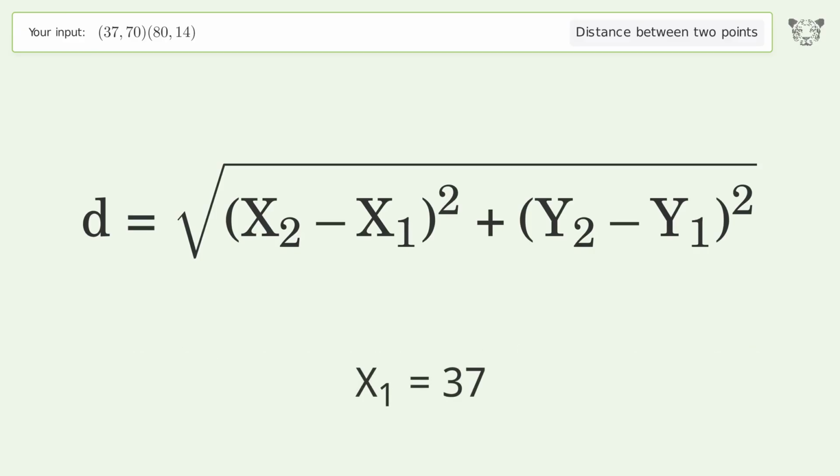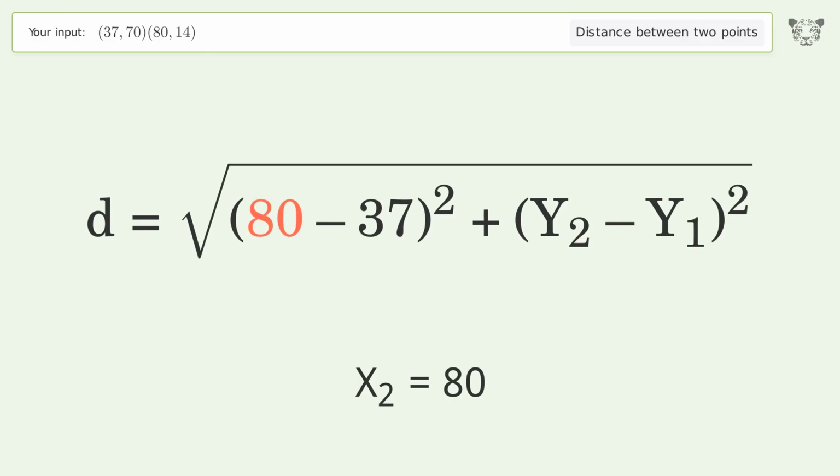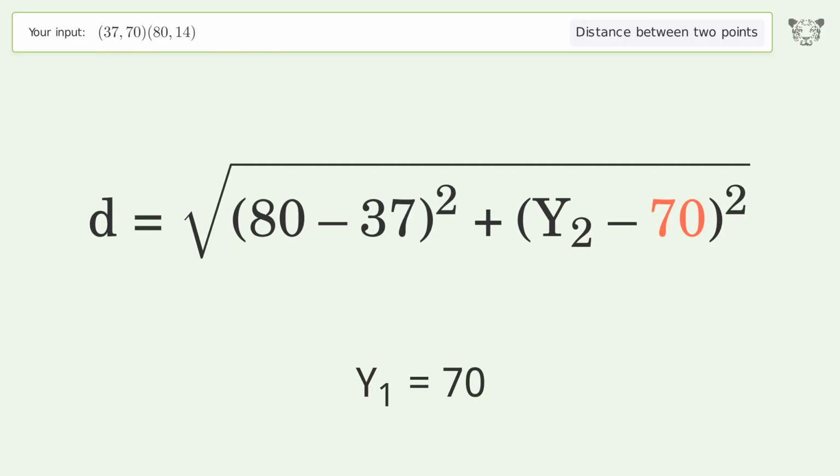x1 equals 37. x2 equals 80. y1 equals 70. y2 equals 14.